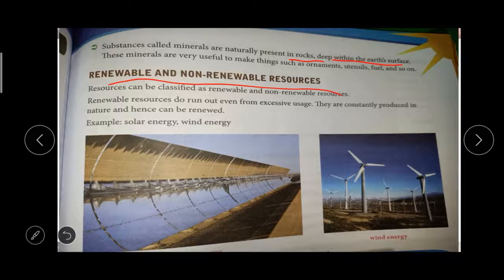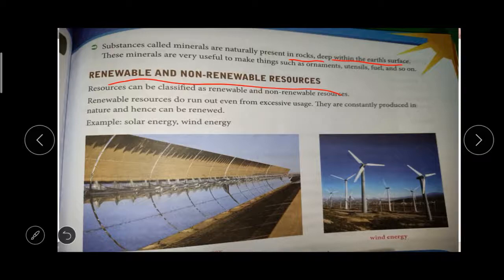For example, solar energy. How do they produce solar energy? From sunlight, they use panels to absorb the solar energy, and they use this energy for electricity, right? Then wind energy: wind blows in the environment, and this wind helps the windmill to rotate, and there we get current. So these are renewable resources.